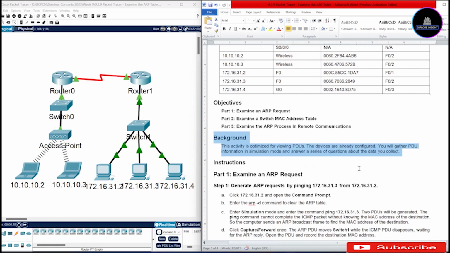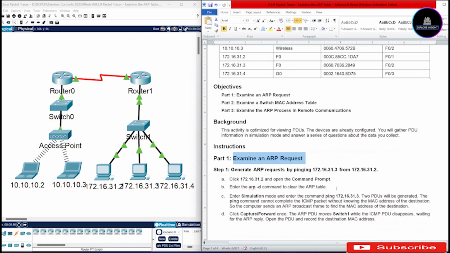So let's get back to what we are expected to do in this lab exercise. The first one is to examine an ARP request. When you're talking about ARP, that's the Address Resolution Protocol, so we want to examine its request. The first step here is to generate ARP requests by pinging 172.16.31.3 from 172.16.31.2. How do we do that?